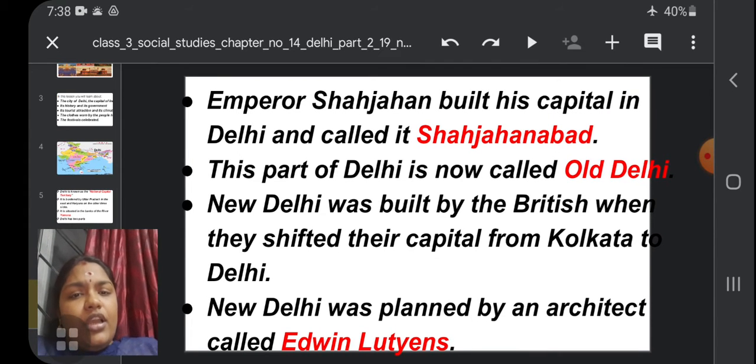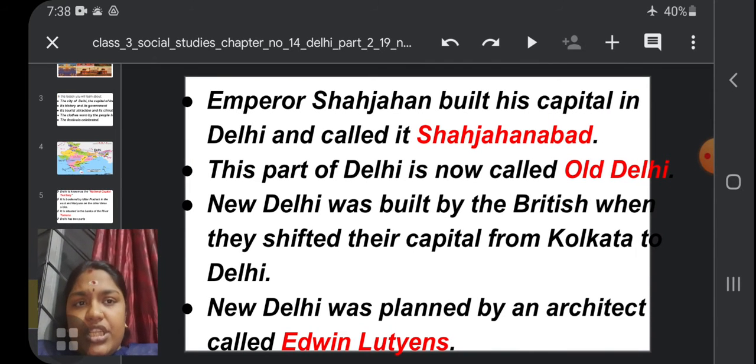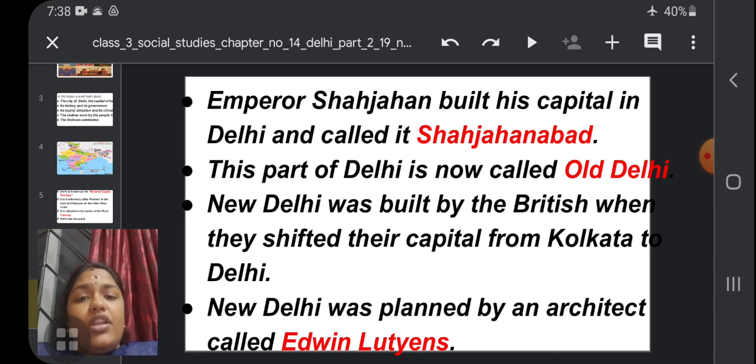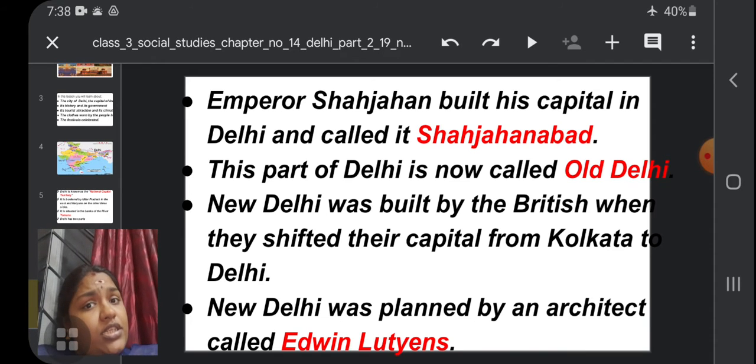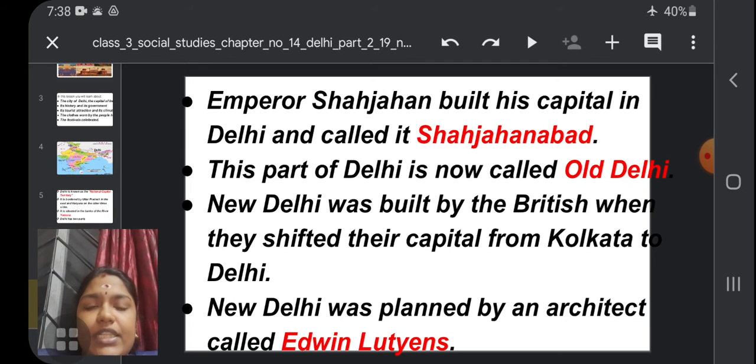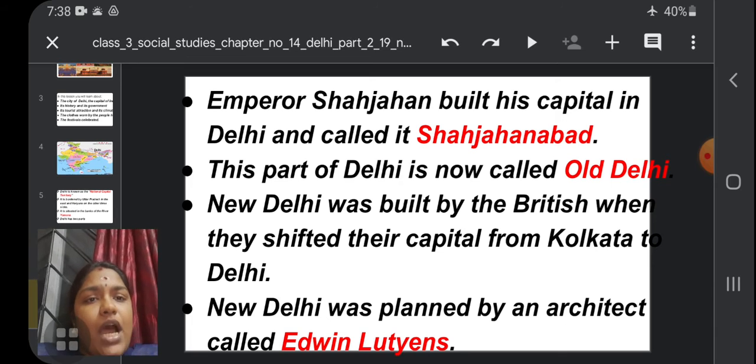And one more thing, Emperor Shah Jahan, who was one of the great Mughal emperors, built his capital in Delhi, which was called Shahjahanabad.